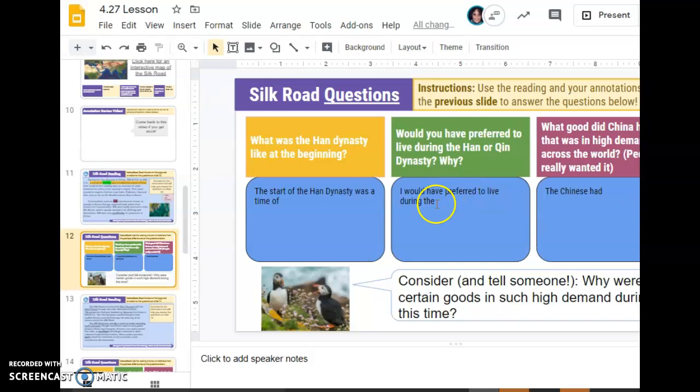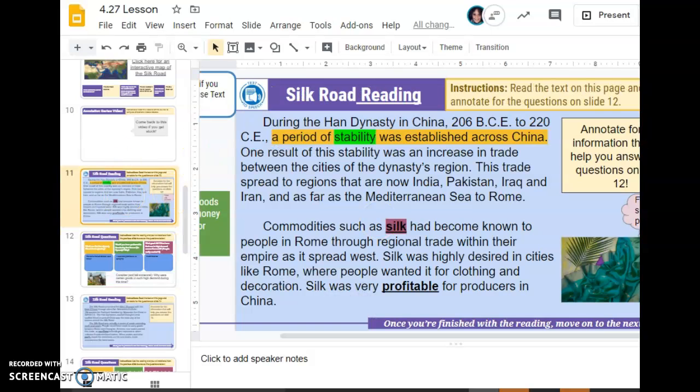I would suggest taking a peek at the questions before you even start reading, so you know exactly what the information is that you are looking for. Today, many of these annotations have been done for you, so you can either use these to help you answer the questions, or you can pick a new color and make your own annotations. Let's see what this looks like as you are working.